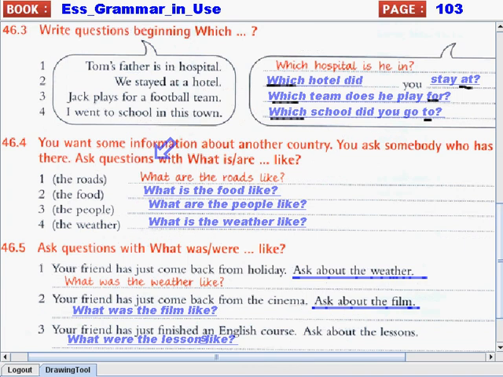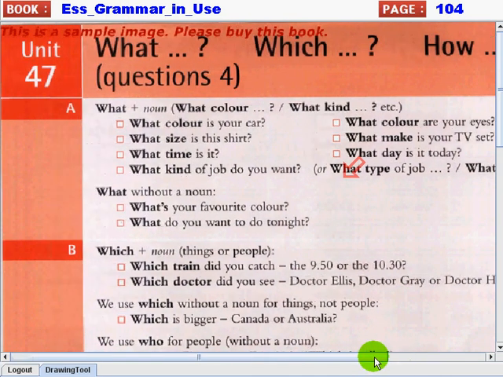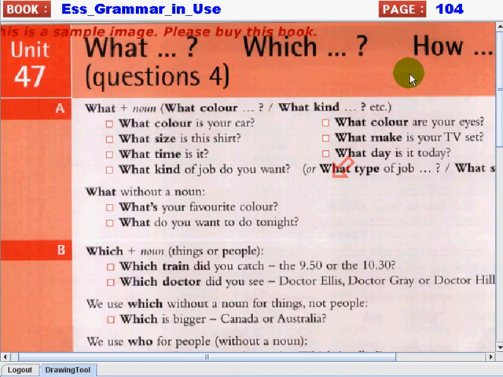Alright guys, well I think that will be all for today's lesson. I do invite you to watch the next video and we're going to have another topic in Unit 47. We're going to make questions with what, which, and how.